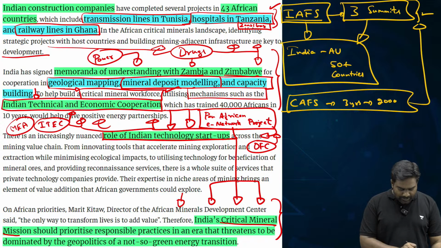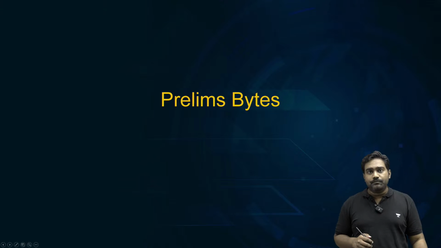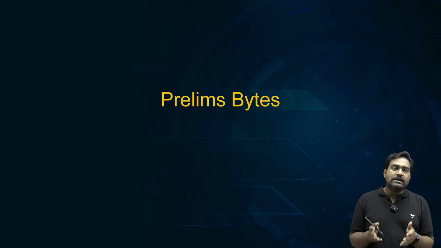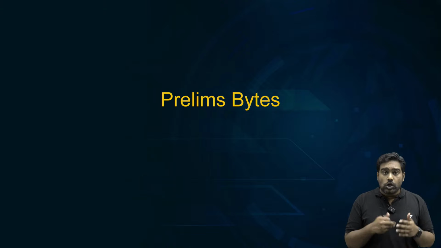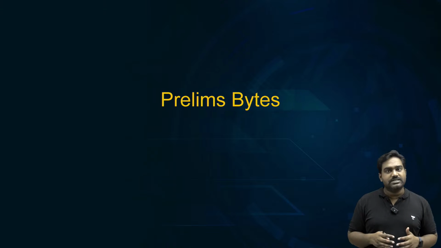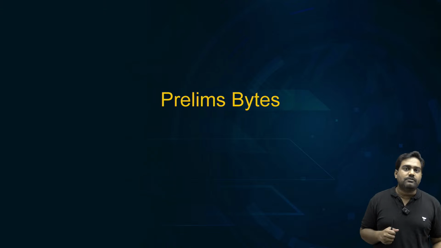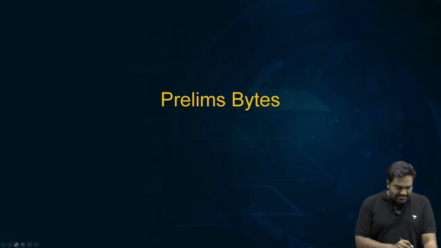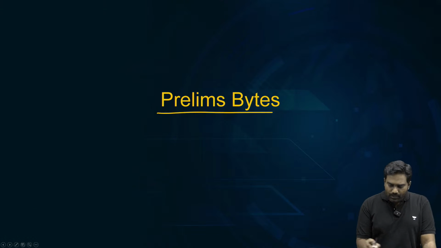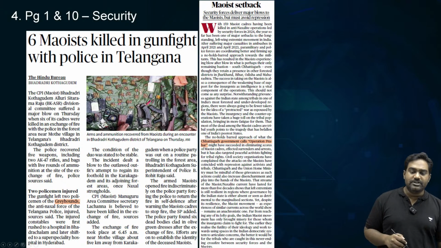So to ensure the success of our critical mineral mission, the writer is strongly urging the government to prioritize relations with African countries and secure mineral resources in Africa, along with focusing on Australia and South America. So that is what we learn from this important column. Now let's head towards the prelim section and take a quick look at the small articles in today's newspaper.